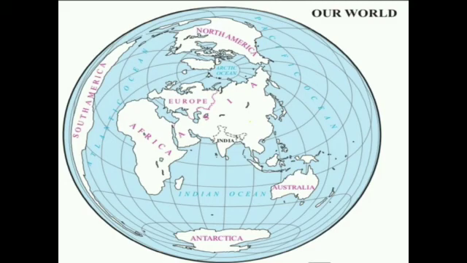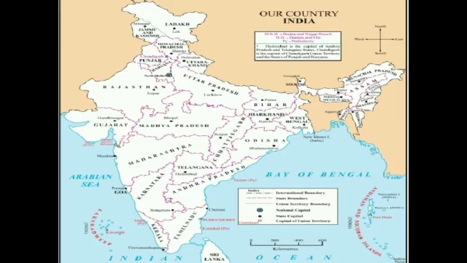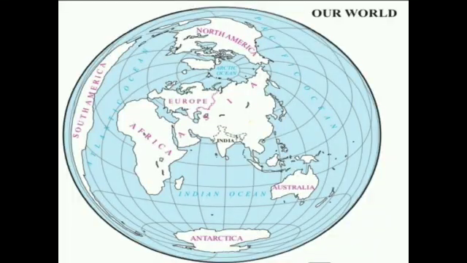So children, in this chapter we have studied four main directions. They are east, west, north and south. We also studied the use of directions in a map, and an introduction to our district, state, country using maps. So children, you also find our district in Maharashtra state, our state in India and our country in the world.